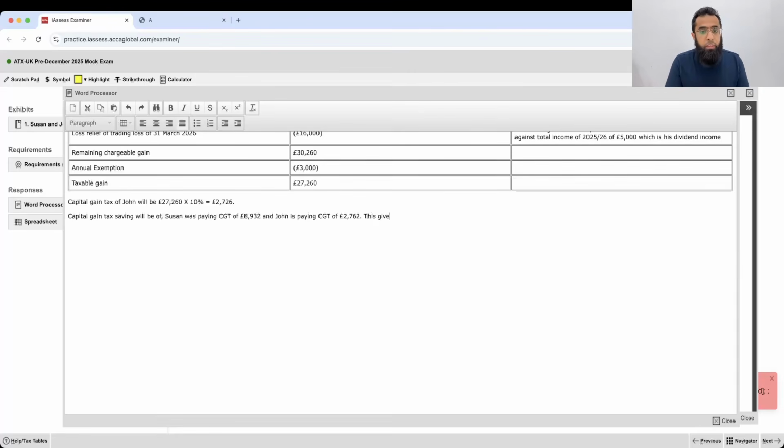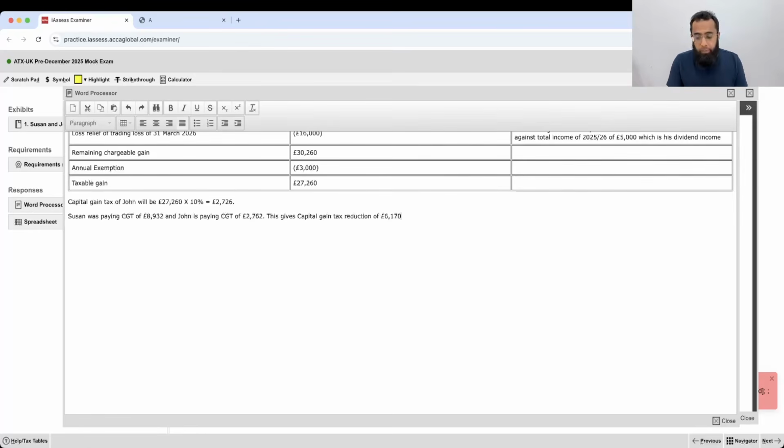This gives capital gain tax reduction of how much? 8932 minus 2762. So this gives us capital gain tax saving of 6170 pounds.